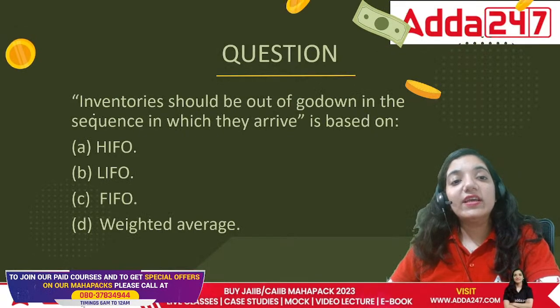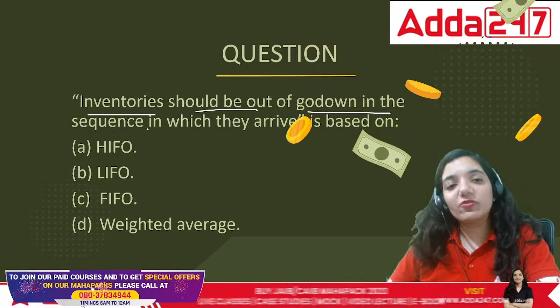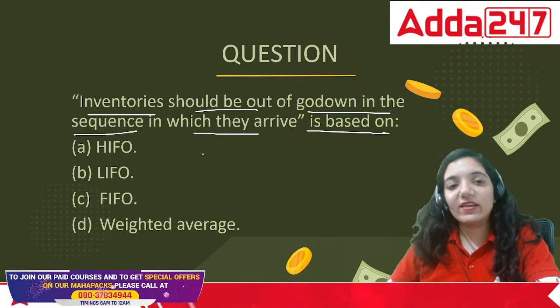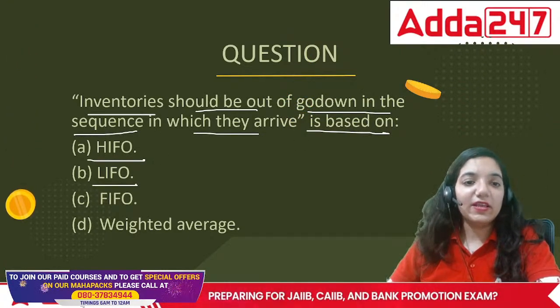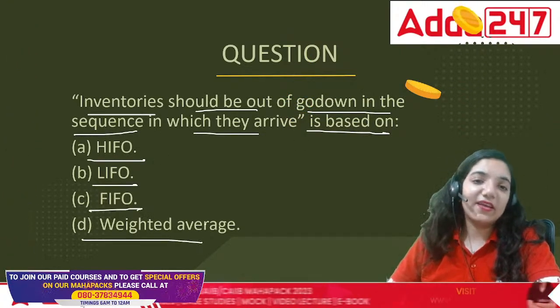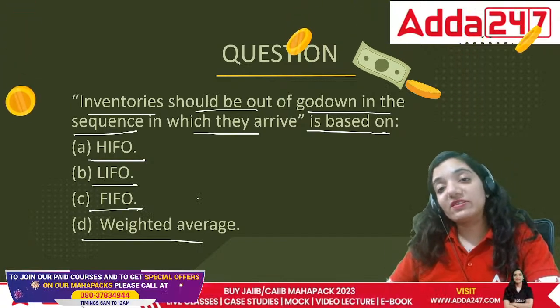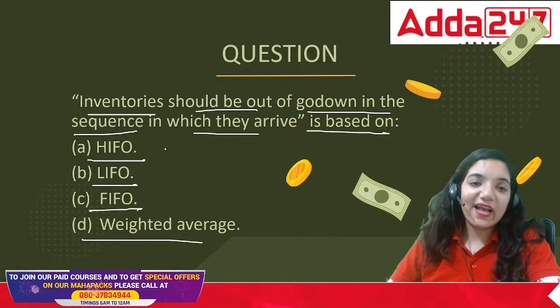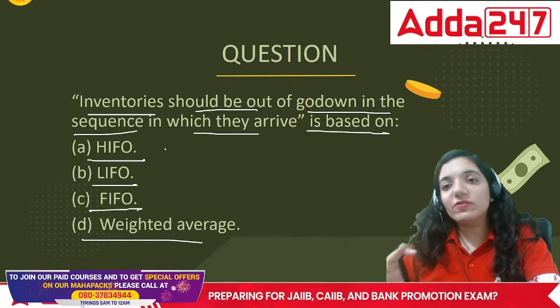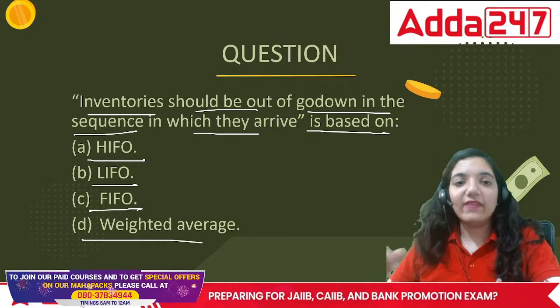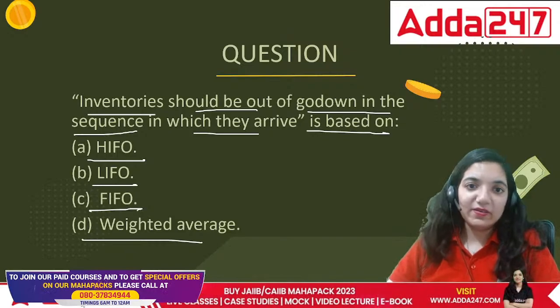Next question. Inventories should go out in the sequence in which they arrive. That is HIFO, LIFO, FIFO or weighted average. When we talk about inventories, that is stock. HIFO is highest in, first out. The value which is highest would be taken in, and then whatever is going out, that would be the first out.